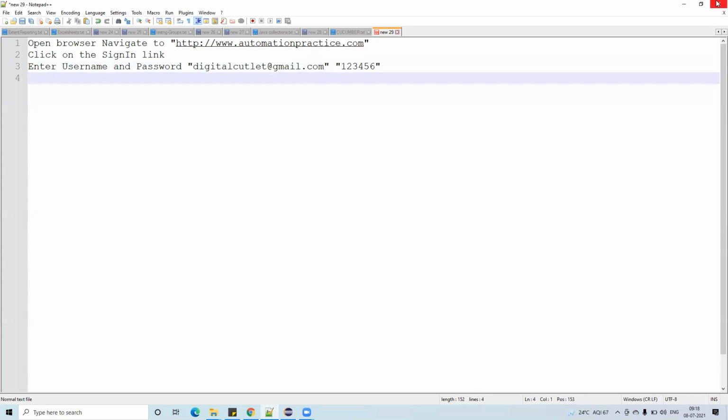And the next one is verify my account page displayed or not. That's it, right? So these are the steps. If you notice, we have written similar steps in the Excel sheets. Yes or no?